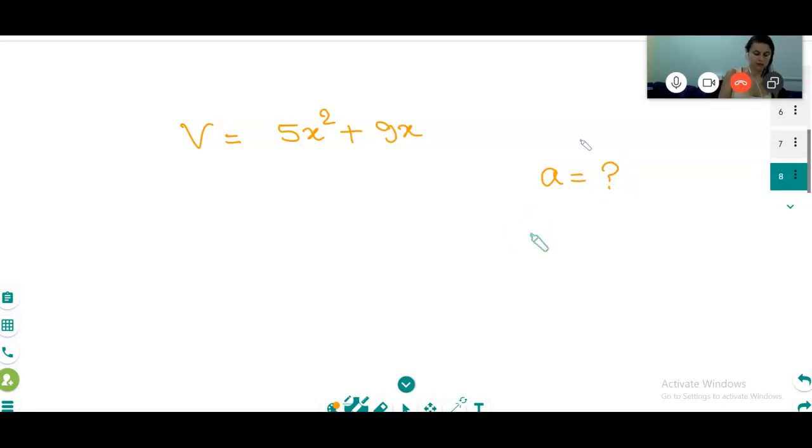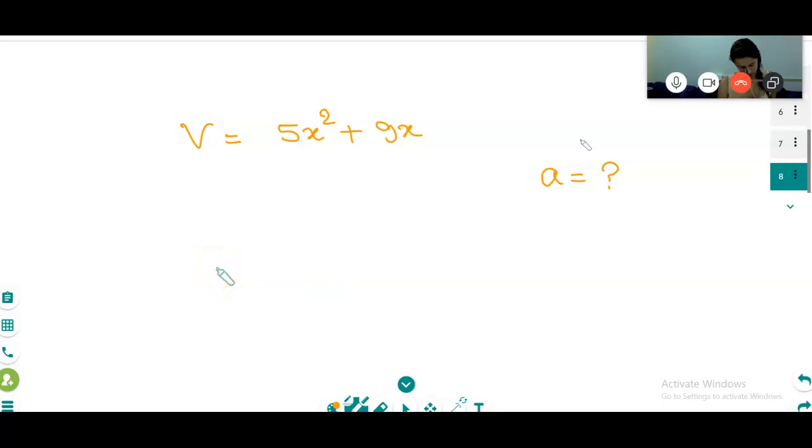Is it dv on dx? There is no such formula. The dv by dt formula is there, but it needs to be expressed in x.